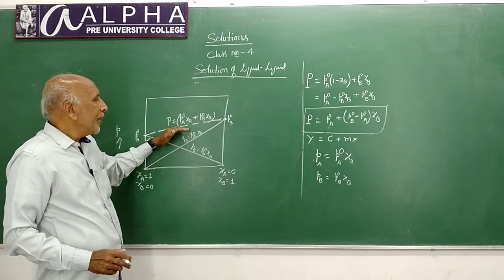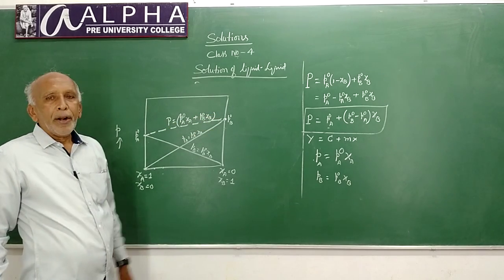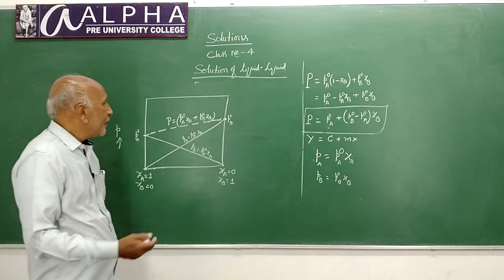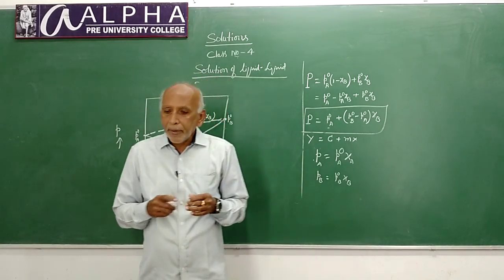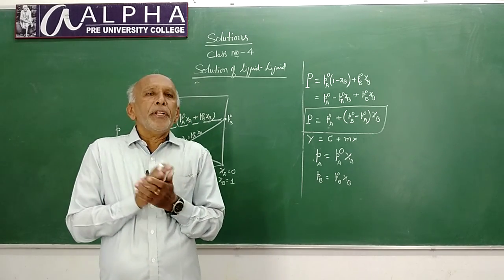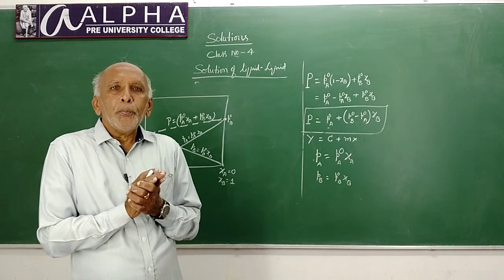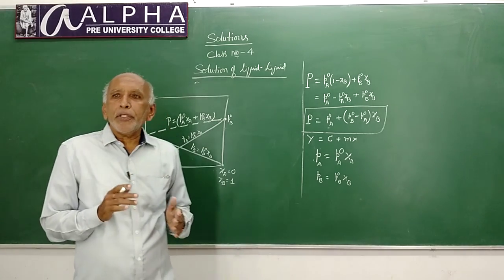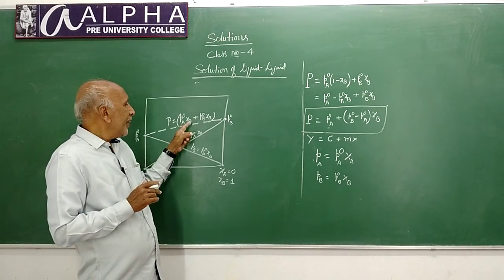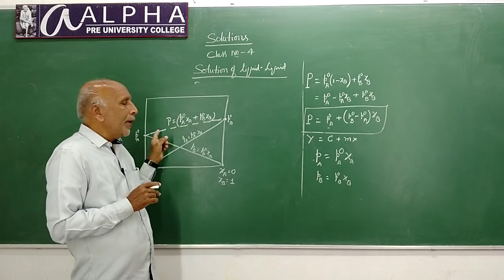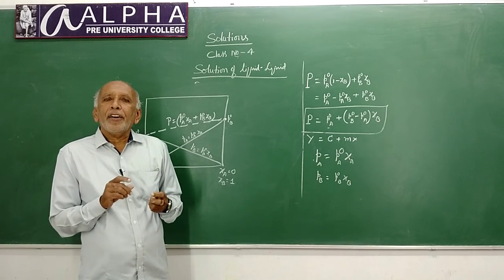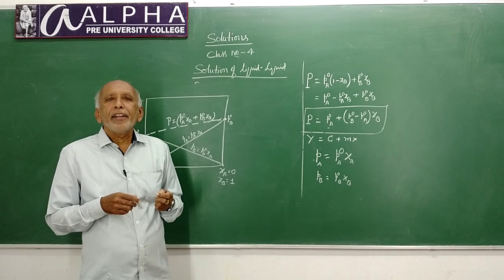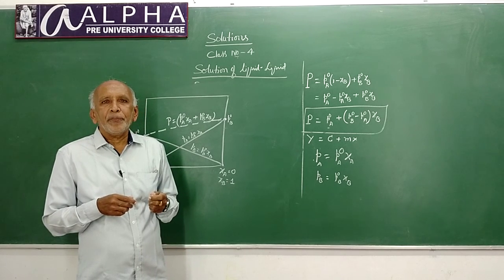That is the importance of Raoult's law. Now, liquid mixtures which show a combined vapor pressure in between the vapor pressures of pure components are known as ideal liquid mixtures.